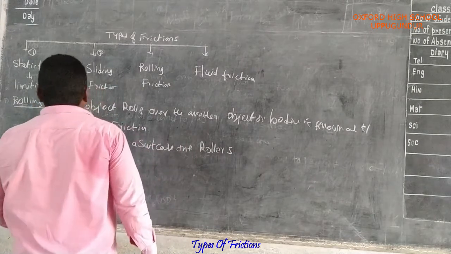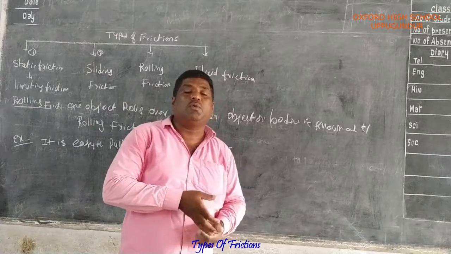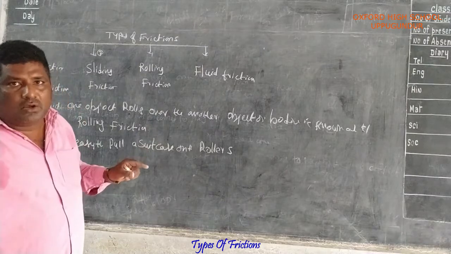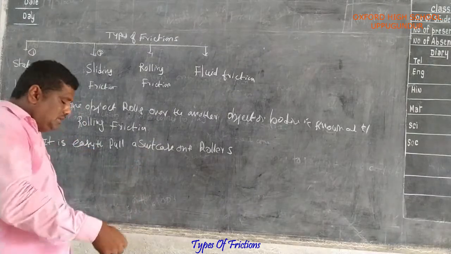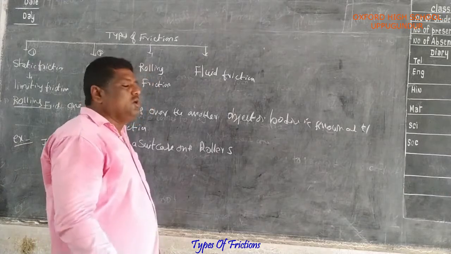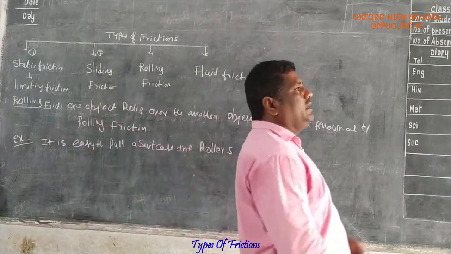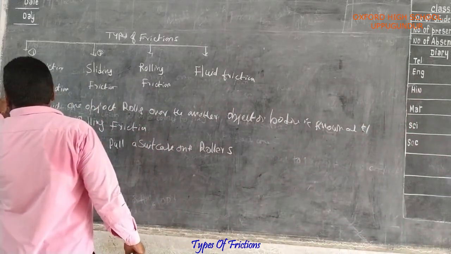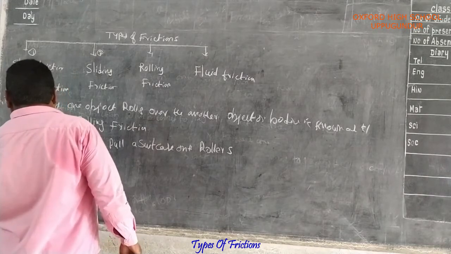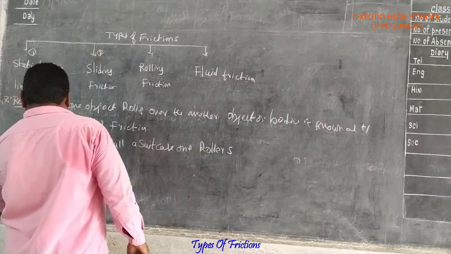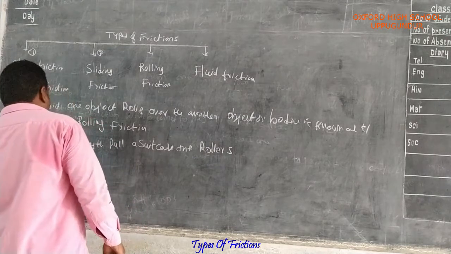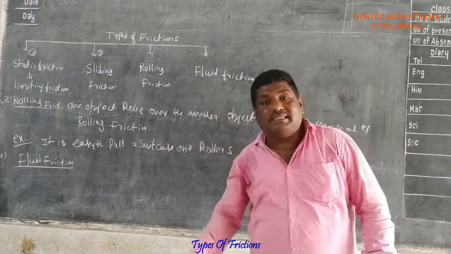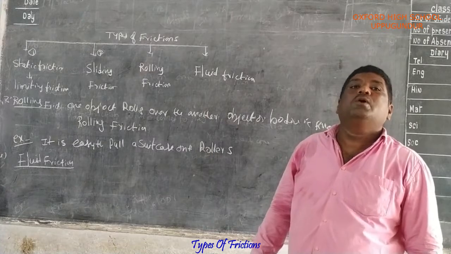What is the definition of rolling friction? One object rolls over another object is known as rolling friction. It is easy to pull a suitcase on rollers. Next we are discussing the fourth one, which is fluid friction. The friction exerted by fluids like liquids and gases is called fluid friction.